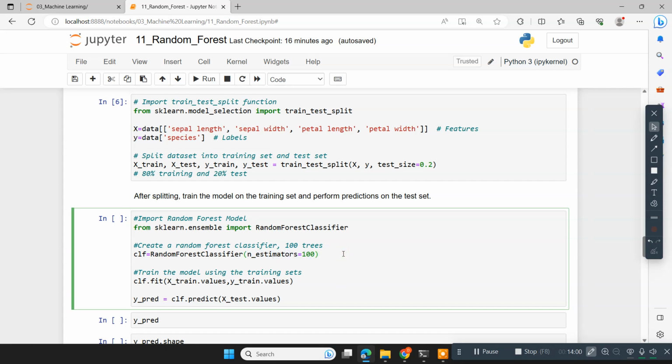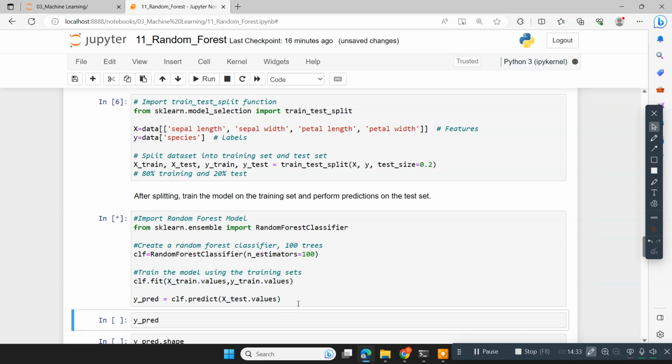You can make it 1000, 5000, 50, or even 10. You can set the value for this. Machine learning is a trial and error approach. You take some values, and if the model is good, you stick with those values, or else you need to change them. Then we fit the data, x_train.values and y_train.values, to the model, meaning the model learns from them. Then we make predictions for x_test, which is our 20%.